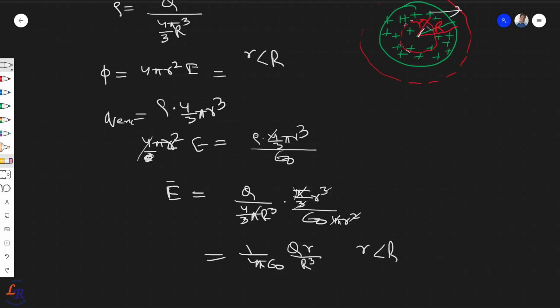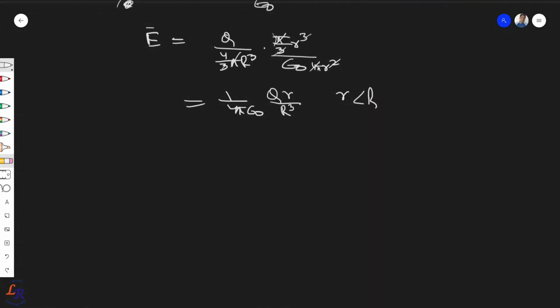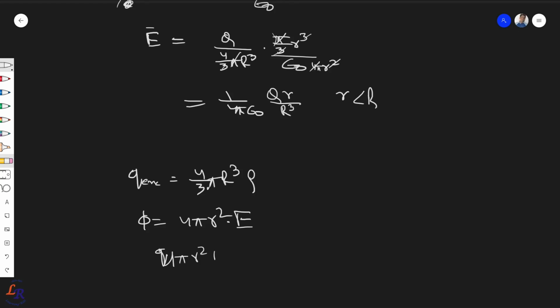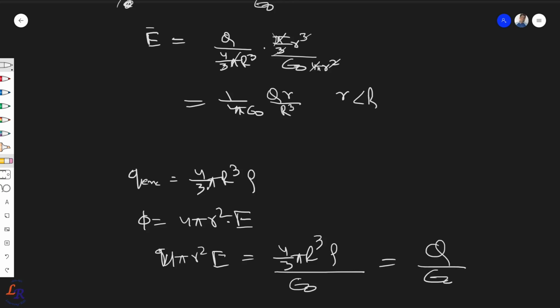The other case you can think of is when it is outside R, so the total charge will be given by Q. Q enclosed will be the total charge, 4 by 3 pi R cube into rho, and then the total flux will be 4 pi r square into E, right? So charge enclosed, as we have seen. If you apply the Gauss law here, 4 pi r square E is equal to 4 by 3 pi R cube rho upon epsilon 0. So this is equivalent to the total charge Q upon epsilon 0.